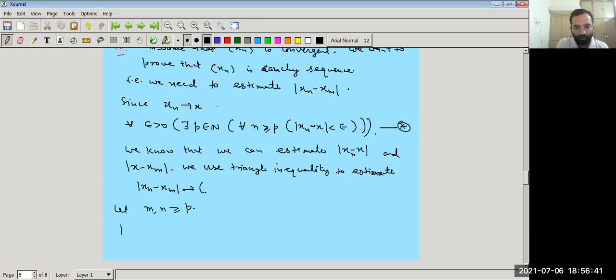For all epsilon greater than 0, there exists P in the natural numbers such that for all m greater than or equal to P, mod xm minus x is less than epsilon, or instead we can write less than epsilon by 2. So for m, n greater than or equal to P, we have to estimate xm minus xn. What we do is add and subtract x.